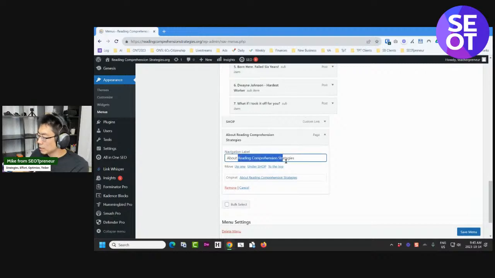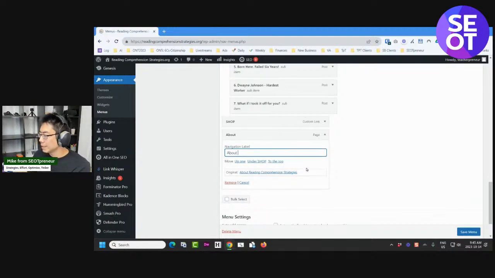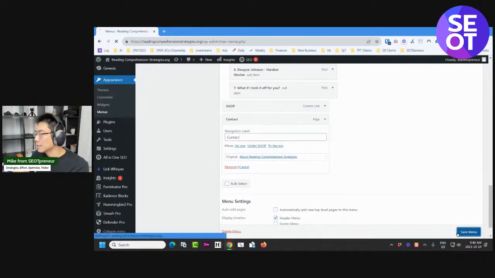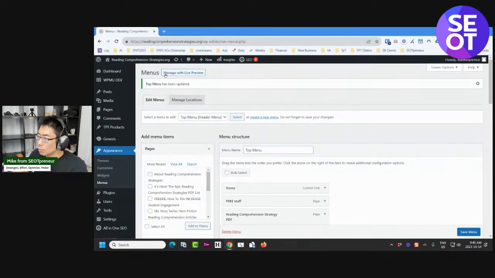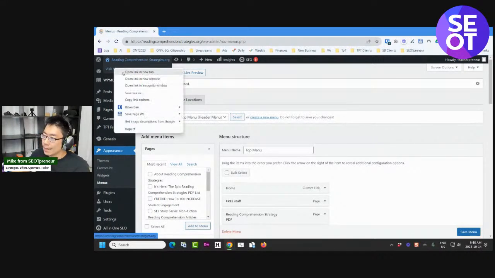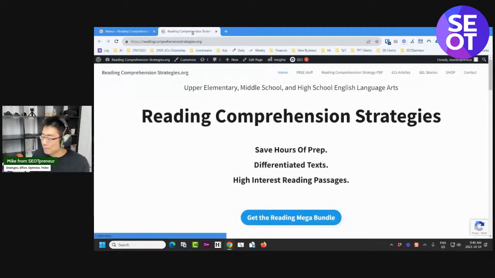I'm going to change the title because that'll be too big. So I'm just going to leave it about. Contact us about. Oh, contact. I'll put it as contact because I'm trying to make it clear. So basically, the game is always think about your end users, teachers, think about what they will be annoyed by. And if you're trying to find me and I can't find you, that's going to annoy me. So now it says contact.